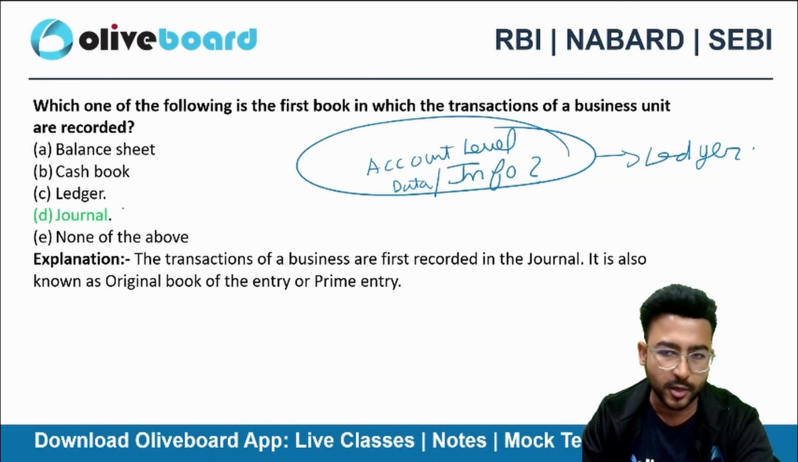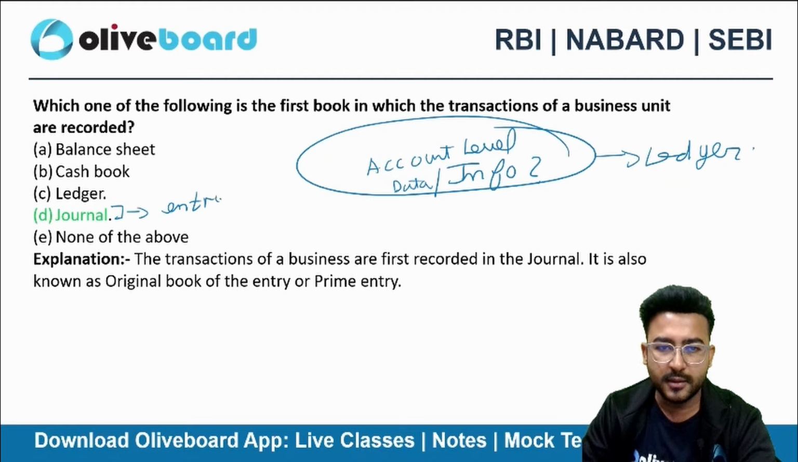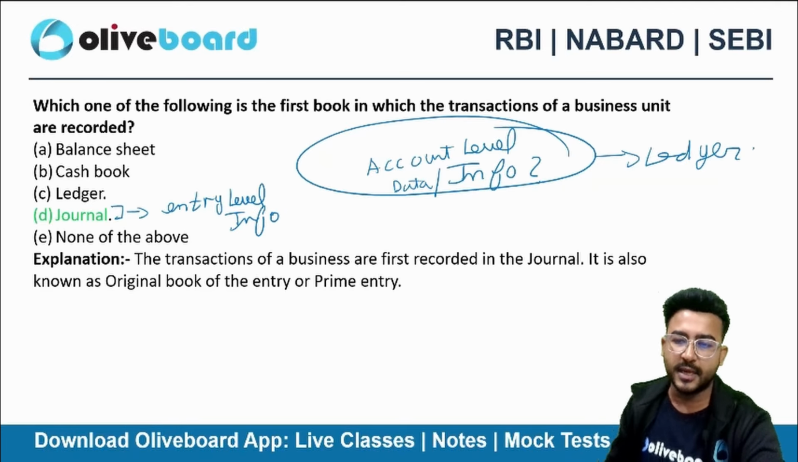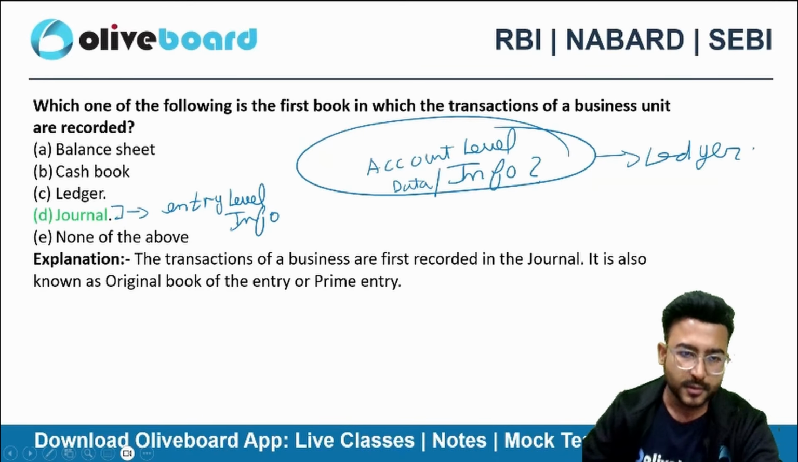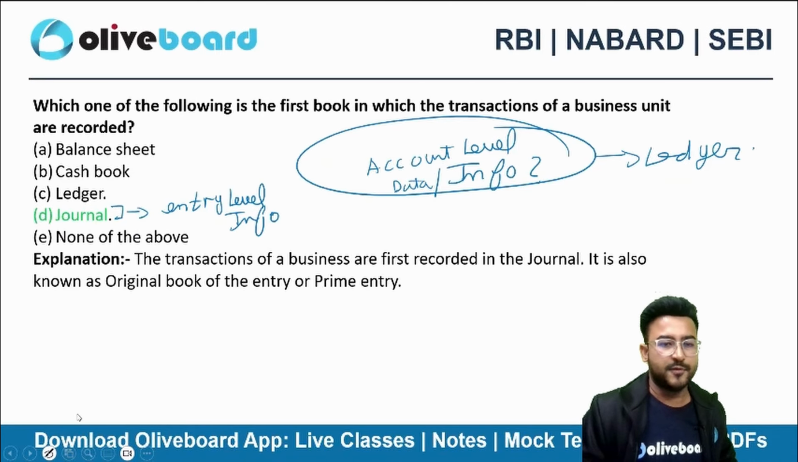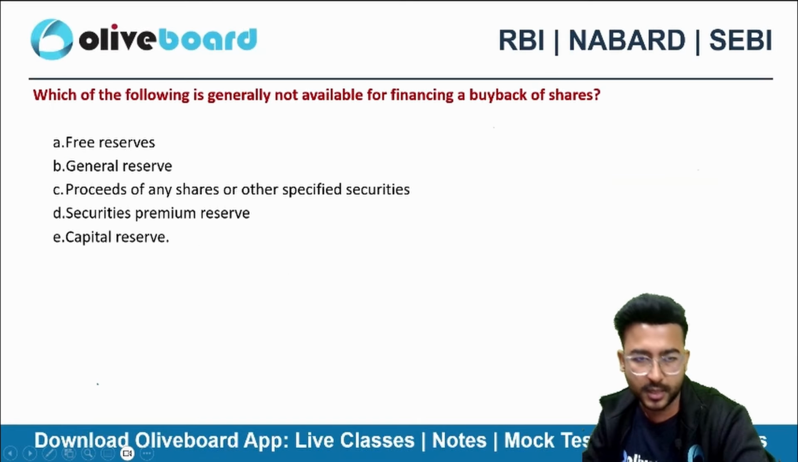But if I talk about journal, it shows the entry level information, right? Journal is for the entry level information. Ledger is for the account level data.